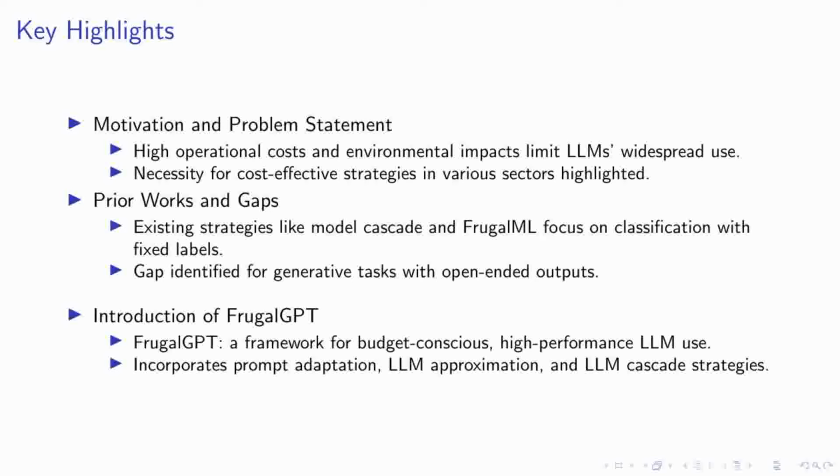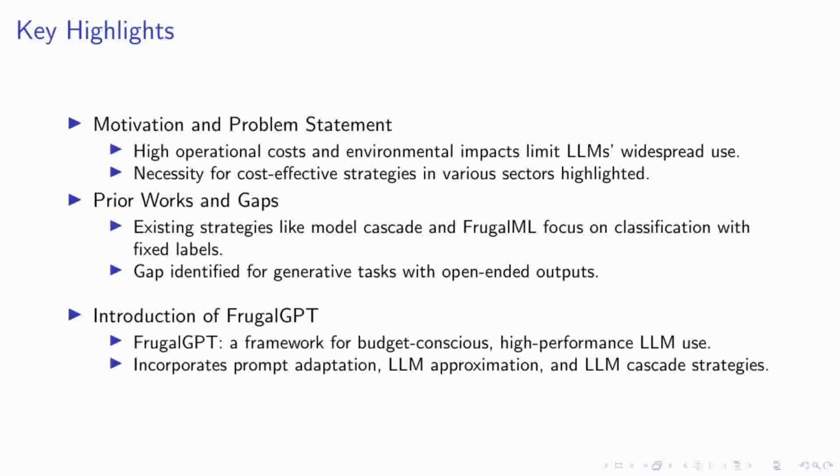FrugalGPT innovatively incorporates strategies such as prompt adaptation, which focuses on crafting effective yet concise prompts, LLM approximation, which aims to replicate the capabilities of more powerful models using less resource-intensive alternatives, and LLM cascade, a method that strategically selects the most cost-effective model to handle each query based on its complexity. This approach not only promises substantial cost savings, but also aims to reduce the environmental footprint of deploying large-scale language models.